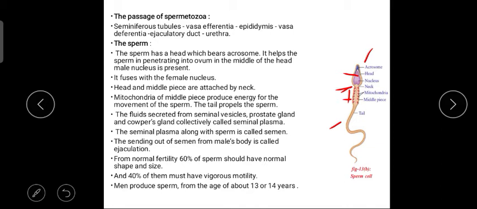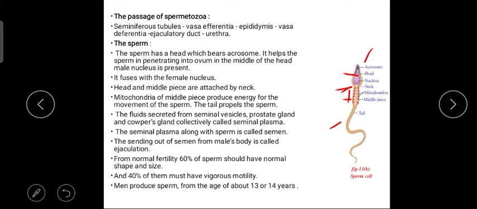So all these fluids: the seminal vesicles provide seminal fluid, the prostate gland provides the prostate fluid, and the Cowper's gland provides the Cowper's fluid. All this collectively is called seminal plasma. In combination with the sperm we call it semen. The sending out of semen from the male body is called ejaculation. Normal fertility requires that 60% of sperm have a normal shape and size, and 40% of them have vigorous motility.